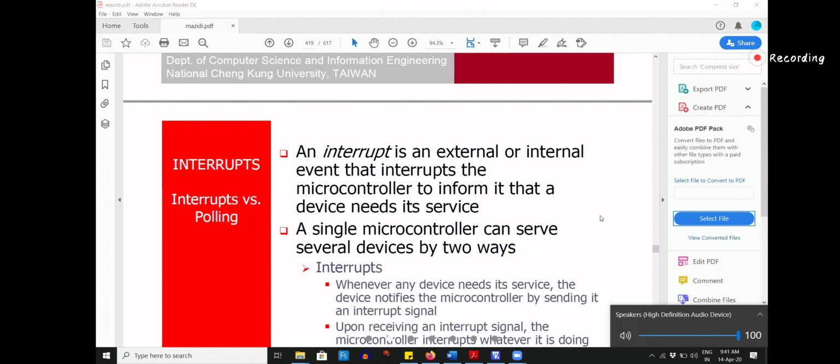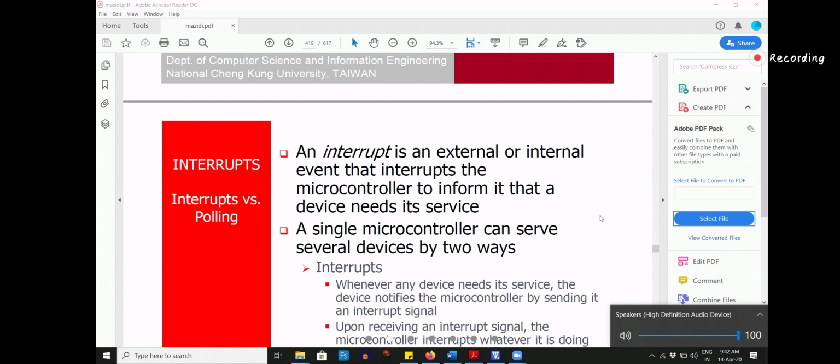But at the same time, the microcontroller is also doing its task. So what will happen is the microcontroller will stop whatever it's doing and it will focus on that external event. That means the control of the microcontroller will shift to the interrupt.